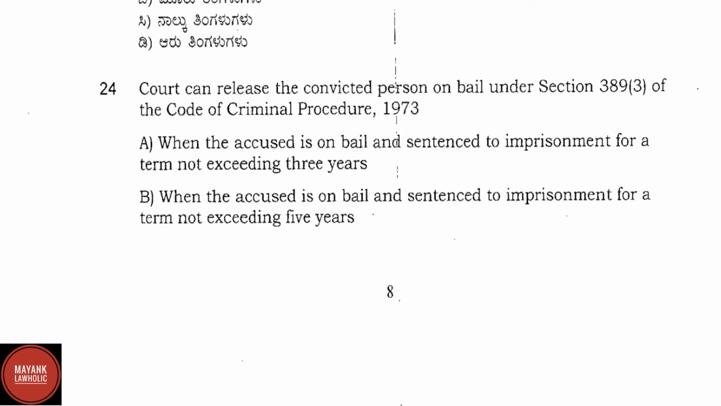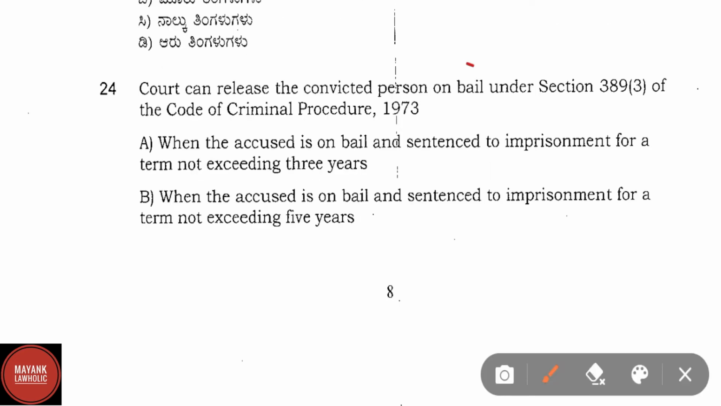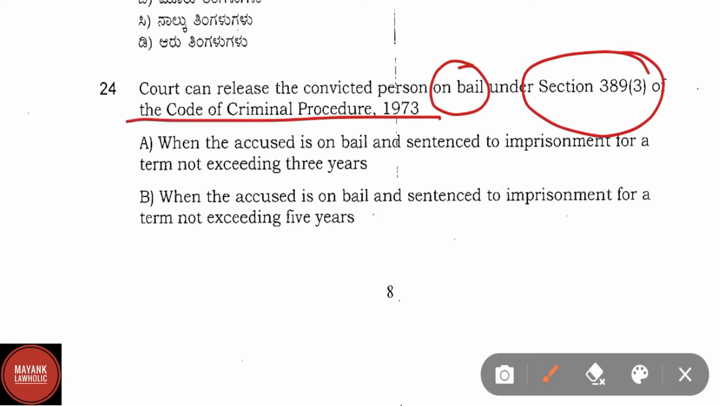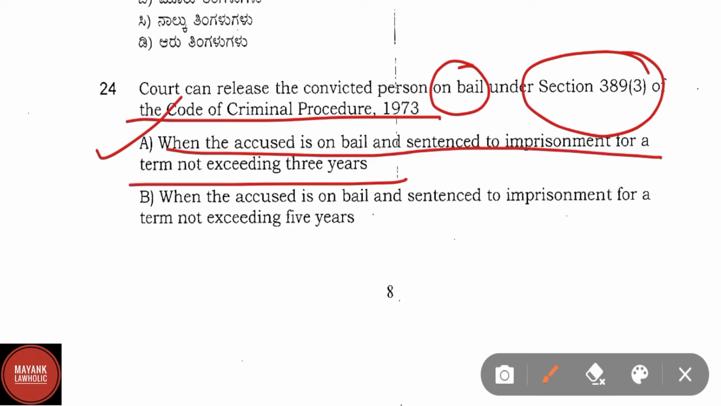Question number 24. Court can release the convicted person on bail under section 389 subsection 3 of the Code of Criminal Procedure 1973. Option A, when the accused is on bail and sentenced to imprisonment for a term not exceeding 3 years. Here option A is the right answer.